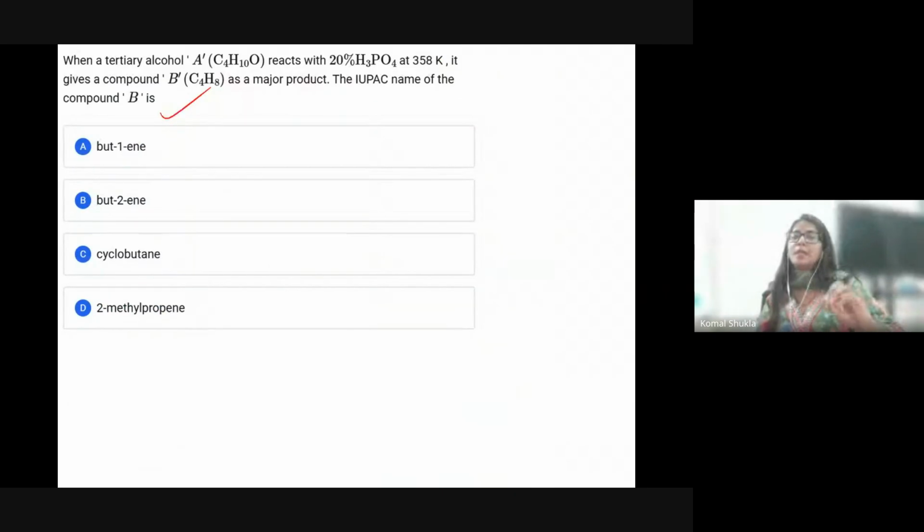Let me ask a particular question. When a tertiary alcohol A, C4H10O, reacts with 20% H3PO4 at 358 Kelvin, it gives a compound B, that is C4H8, as a major product. The IUPAC name of compound B is, what is the answer?